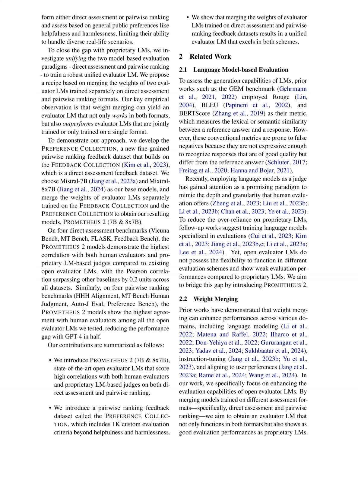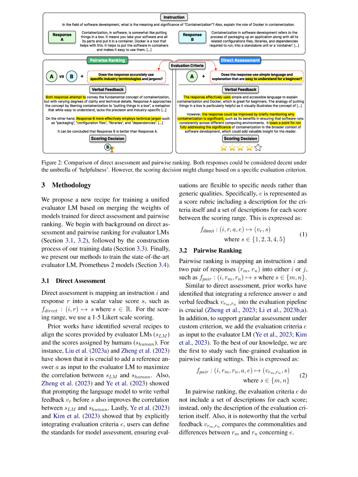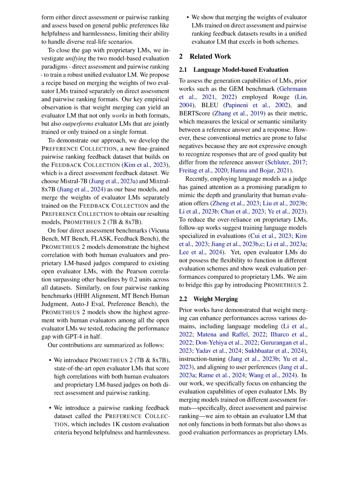Then, the weights of these evaluator LMs are merged using a linear merging technique with a coefficient alpha set to 0.5. This merging process combines the strengths of both models to create a unified evaluator LM, named Prometheus 2, 7B and 8x7B, that excels in both direct assessment and pairwise ranking evaluation schemes.